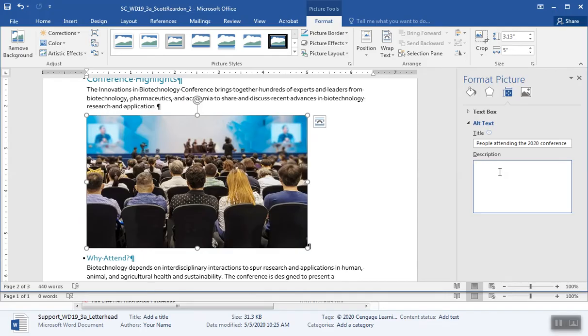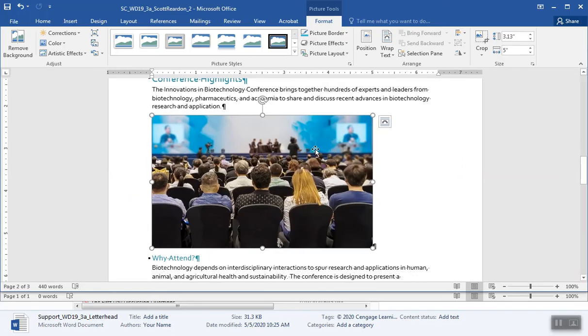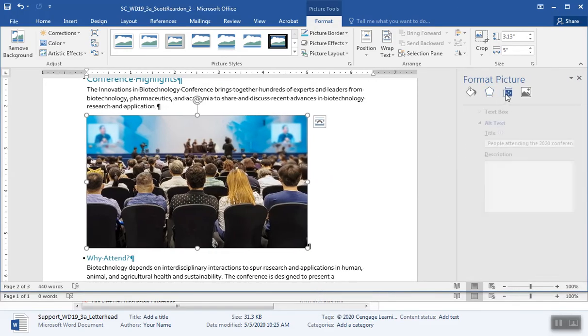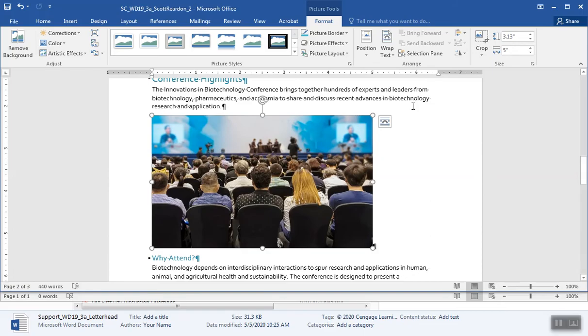It says alt text description to the picture. Now I'm trying to remember if that's either down here or down in my title. I don't remember, but I'm just going to put that in there. And let's go back and look at that again. Let's make sure I didn't miss something. People attending the 2020 conference. Okay. There you go. I'm just going to call that one good. We'll see if I get it right later on.